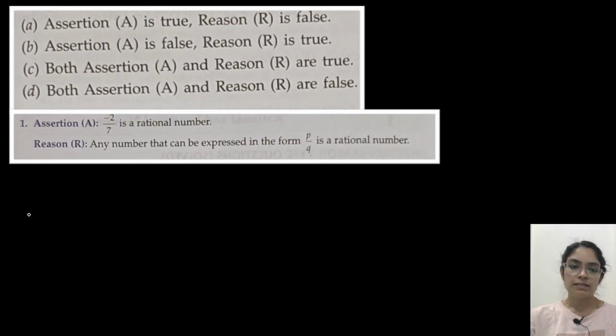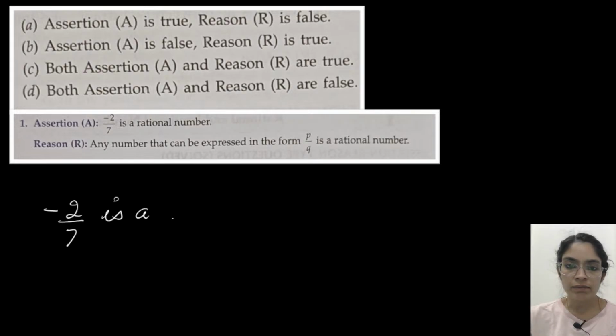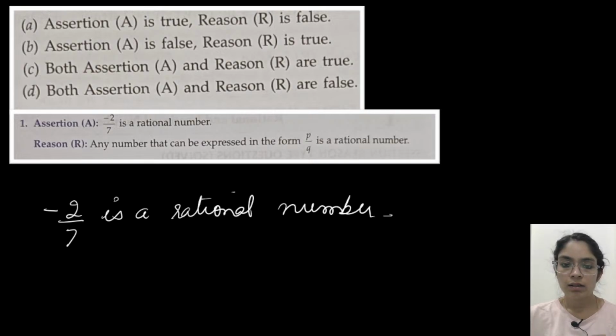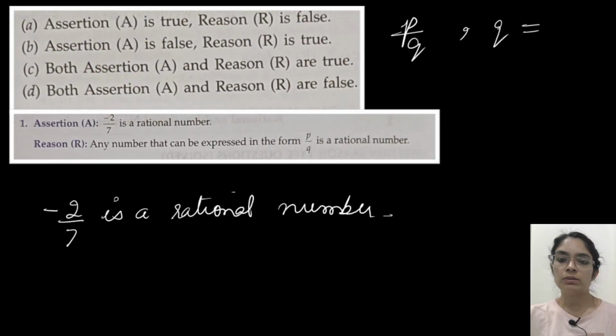So first one, assertion statement. It says minus 2 by 7 is a rational number. So is it true? I want you people to answer. Minus 2 by 7 is written in p by q form, where q is not equal to 0. Q means denominator. The denominator is not equal to 0 as it is equal to 7. But you have to check the decimal representation also, what type of decimal representation it has.